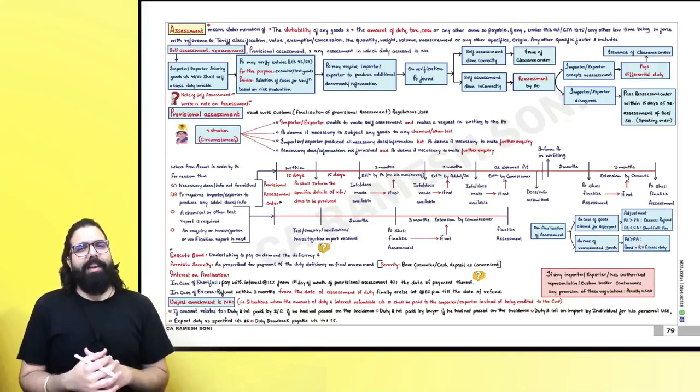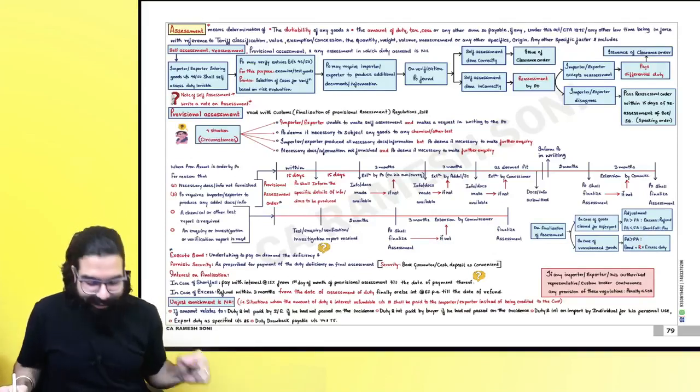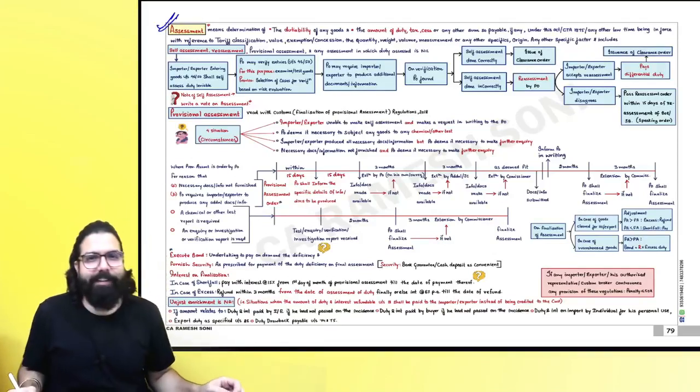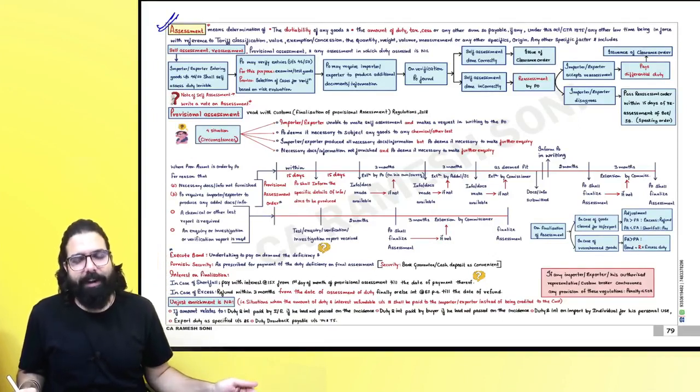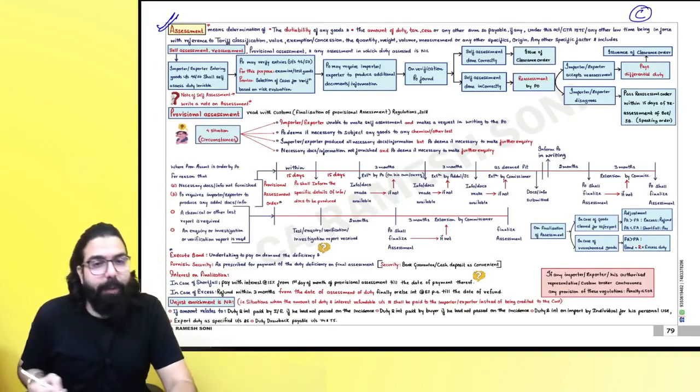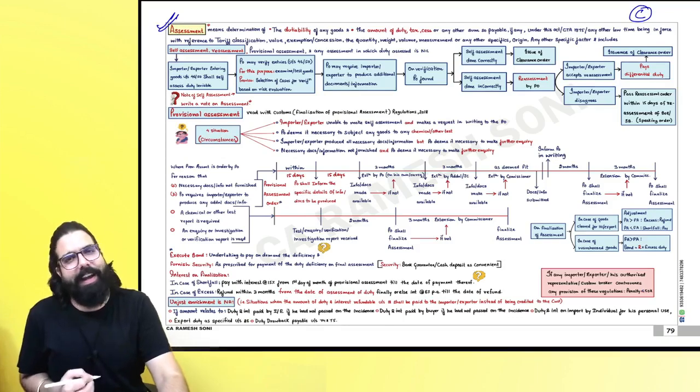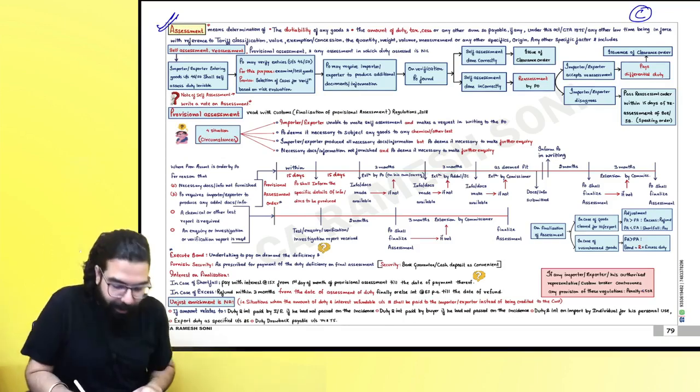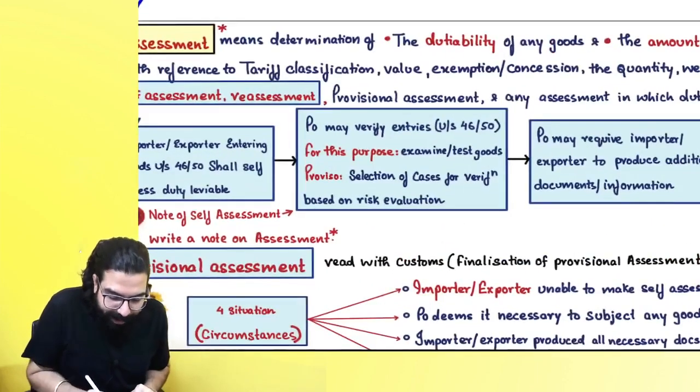Alright students, let's go ahead and now revise the next chart. The next chart is on assessments and audit. Sir, what kind of a chapter is it? It's a C graded chapter from exam point of view, but let's go ahead and cover it quickly. Everyone over here now. Sir, what do you mean by assessment?